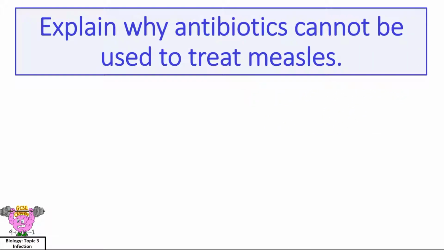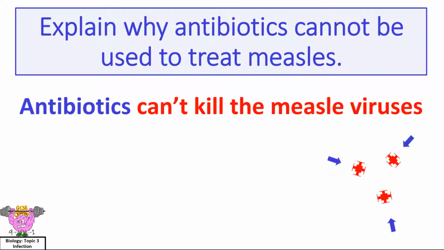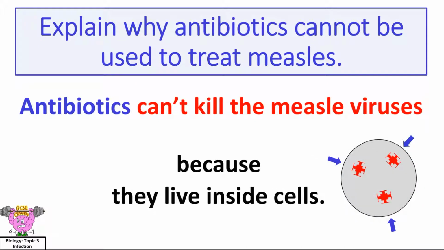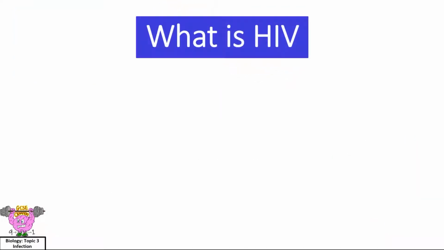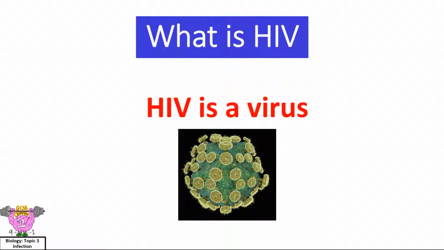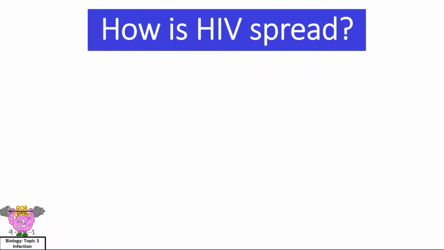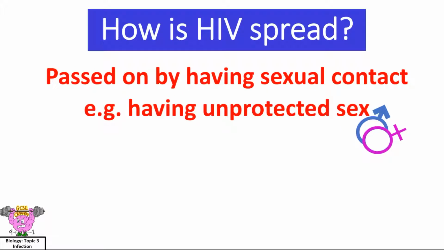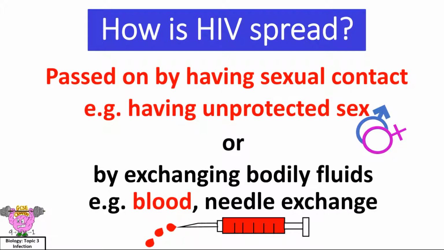Explain why antibiotics cannot be used to treat measles. Antibiotics can't kill the measles virus because they live inside cells. What is HIV? HIV is a virus. How is HIV spread? It is passed on by having sexual contact, for example having unprotected sex, or by exchanging bodily fluids, e.g. blood or needle exchange.